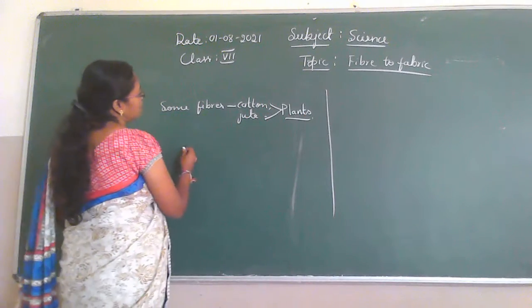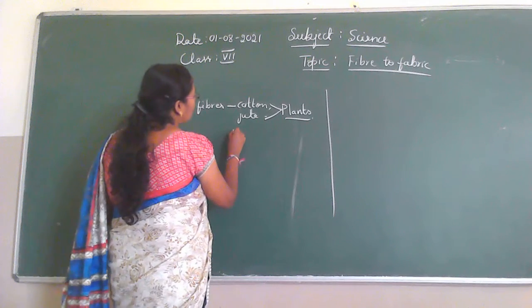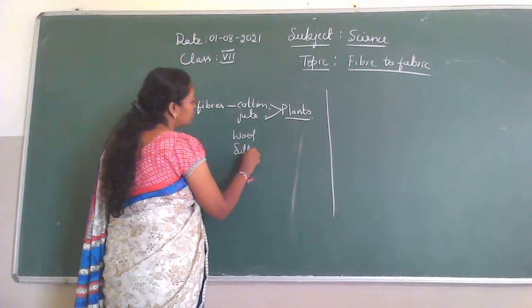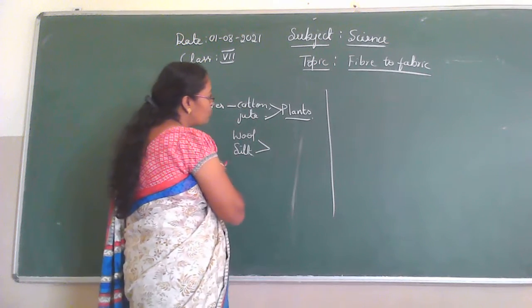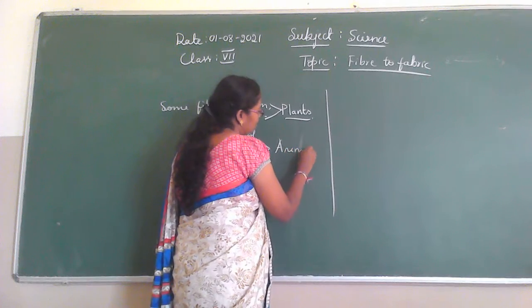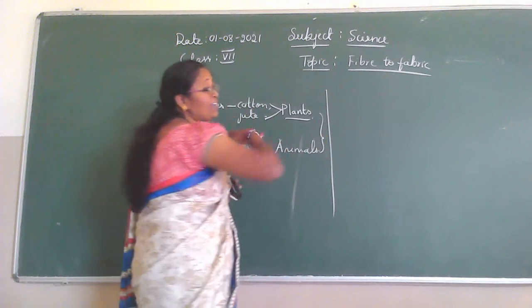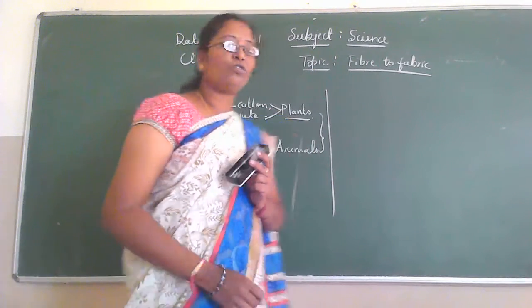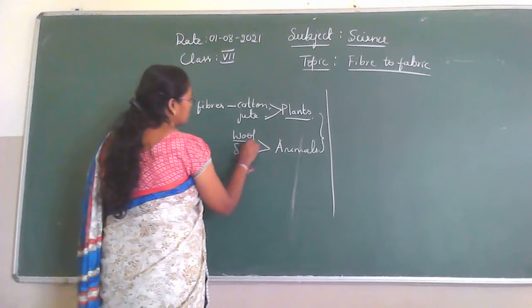So some fibers are there, for example wool and silk. These fibers are obtained from animals. About all this we learned in the 6th standard. Is it? So we come to wool.